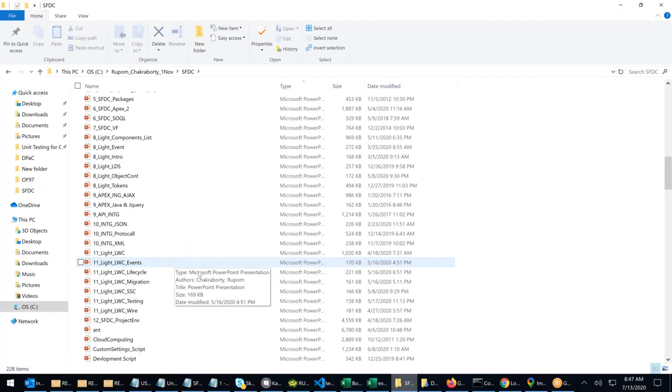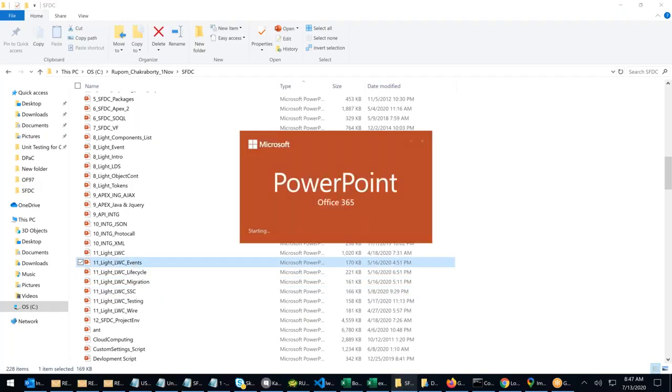Events are of two types: component event and application event, right? But here in LWC, there is no concept called component event, application event. Let us see, the event is completely different in LWC.